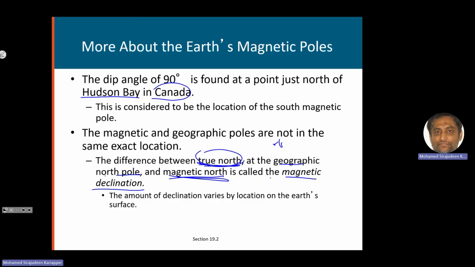And then we have another term, which is the magnetic declination. This is the difference between the true north at the geographic north pole and the magnetic north. If you use a compass to find the north direction, it is not really pointing to the true north. It is pointing to the magnetic south pole. So there is a difference between the true north and the magnetic south pole, and we call this difference the magnetic declination.